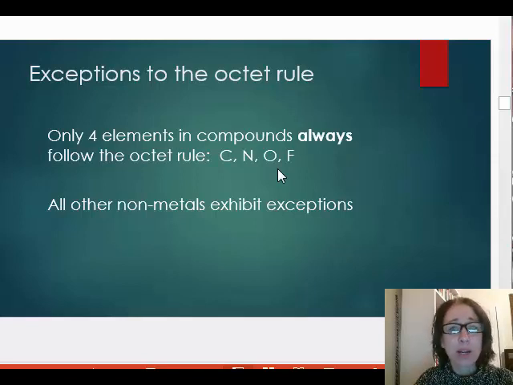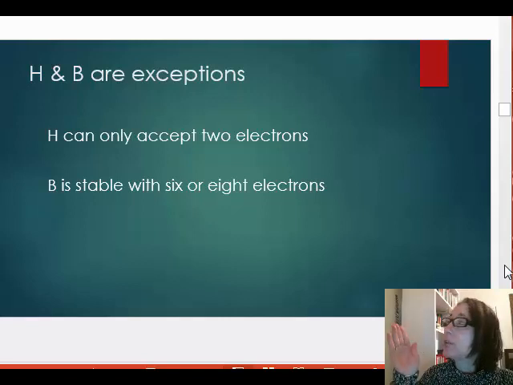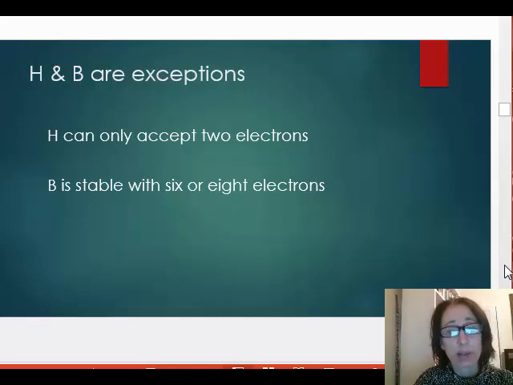When we discuss the octet rule, we are generally referring to the sharing of electrons to obtain 8 valence electrons through covalent bonding. For example, hydrogen and boron are exceptions to the octet rule. Hydrogen is always an exception to the octet rule since it can only accept 2 electrons and can only form 1 single bond. Since it is in the first period, it only has the first shell available, which has a maximum of 2 electrons.